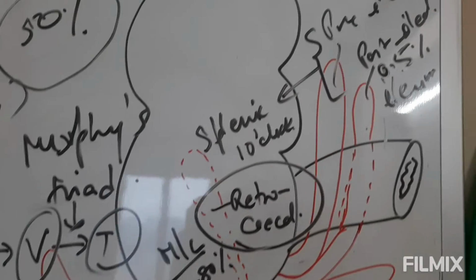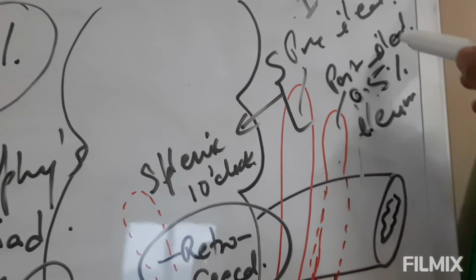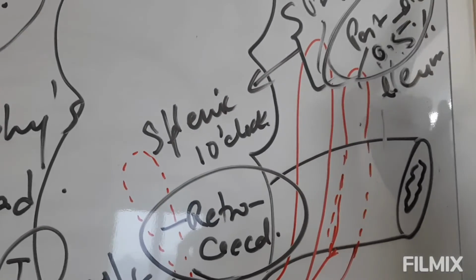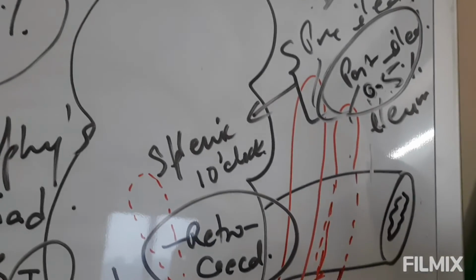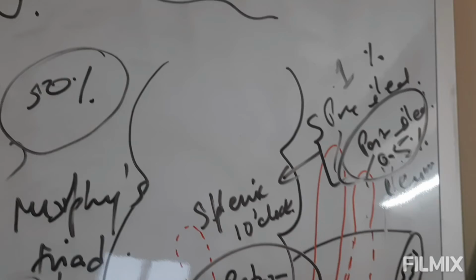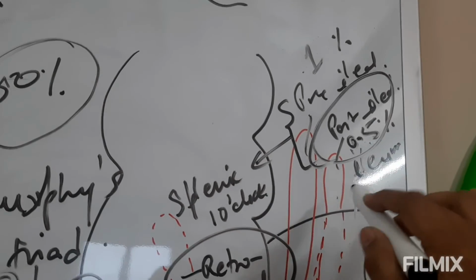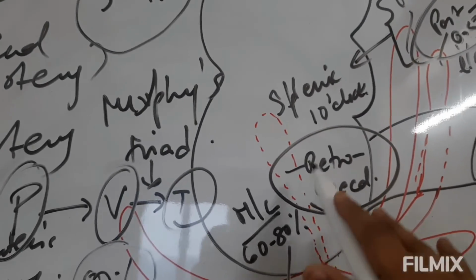Now, coming to the pre and post-ileal: the rarest one is the post-ileal, which is seen in 0.5% of the cases, whereas the pre-ileal has 1%. So the rarest position is the post-ileal and the most common position is the retrocecal.